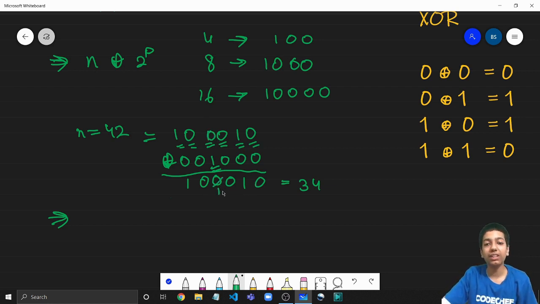And that would have increased the number, right? Because we are changing only one bit at max, and if we are bringing it from 0 to 1, we are increasing the number. So that's why this is not optimal.